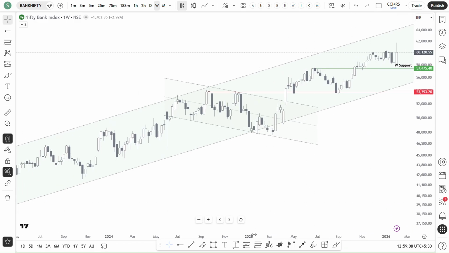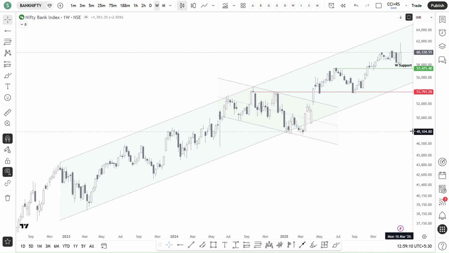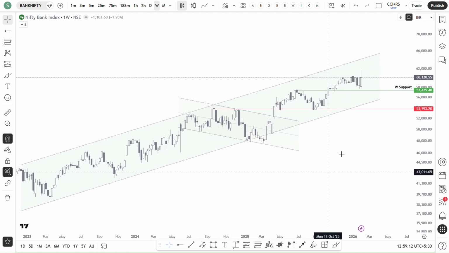But still, there is room for the Bank index. There is room over here. Still, it is in the mid zone. There is some room, something like this. We are somewhere over here.